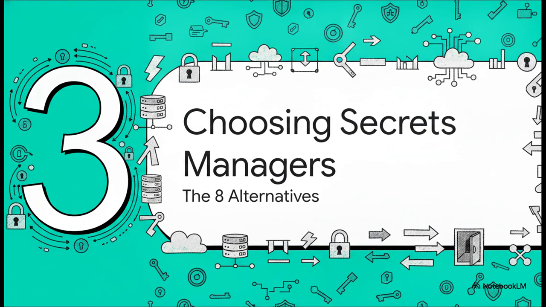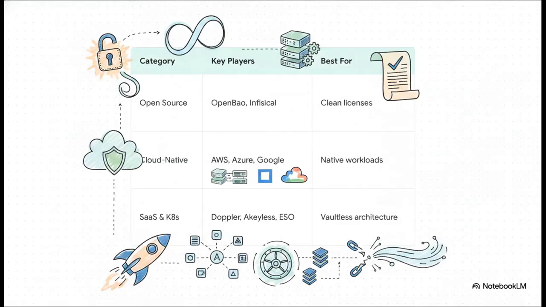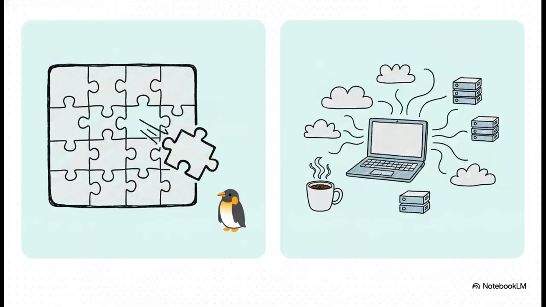If you're migrating off Vault or just building fresh, the market has segmented in some genuinely fascinating ways. This perfectly illustrates how the big players break down right now. We've got open-source, self-hosted options like OpenBao and Infisical. Then you have your cloud-native managers from the big 3, AWS, Azure, and Google. And finally, we've got the independent SaaS and Kubernetes-native tools like Doppler, Akeyless, and the External Secrets Operator. Let's look at how the top open-source options stack up head-to-head.